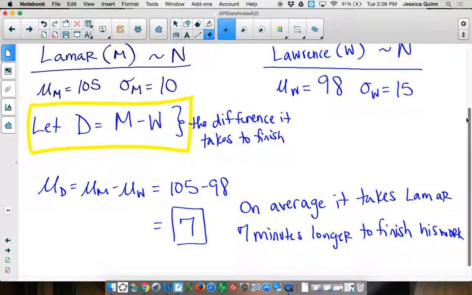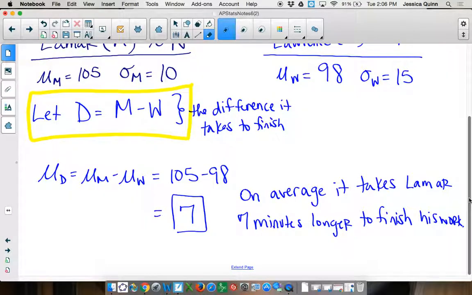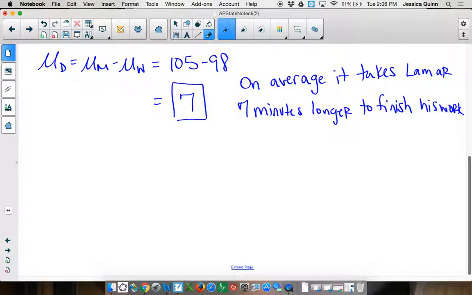Since we're saying on average, what does that mean? In many trials, in many days. I'm going to say trials, I know it's weird. Okay?